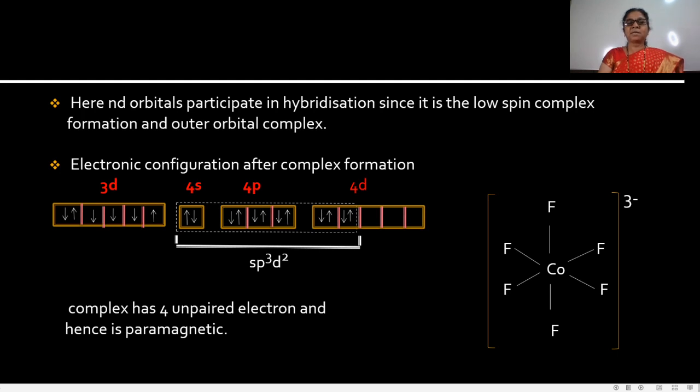Since it contains 4 unpaired electrons, this complex is paramagnetic in nature.